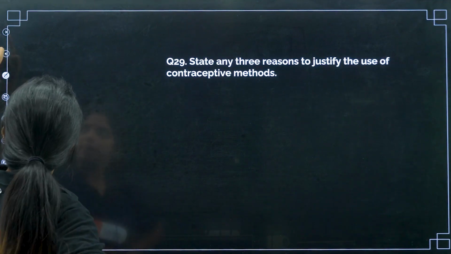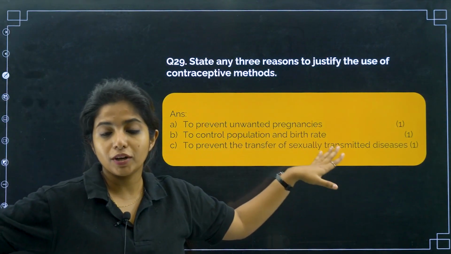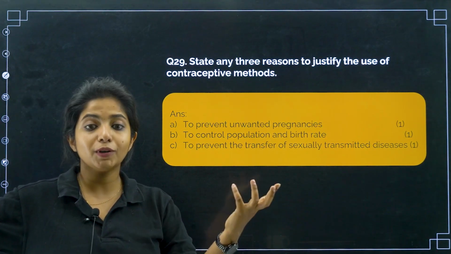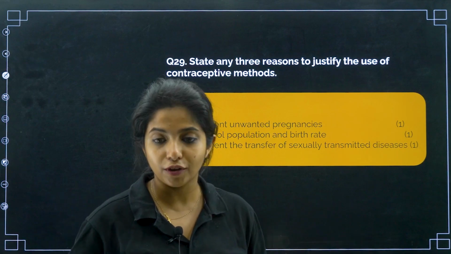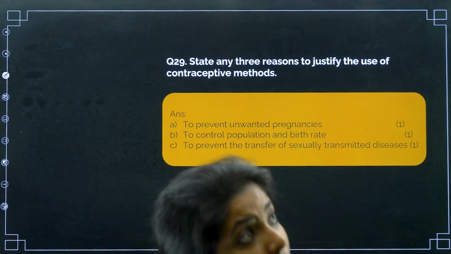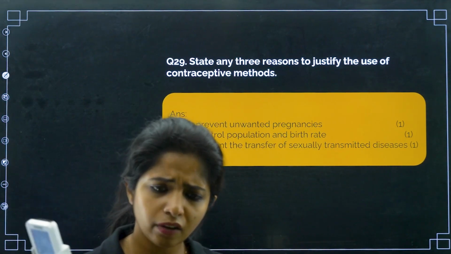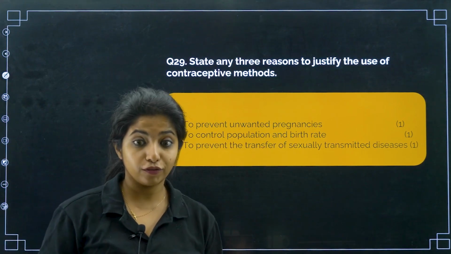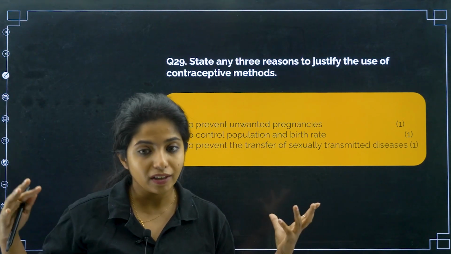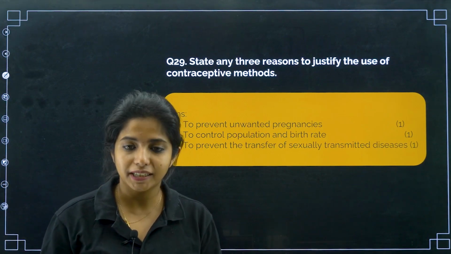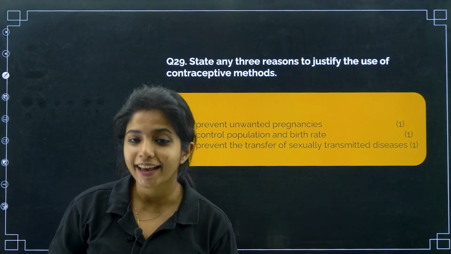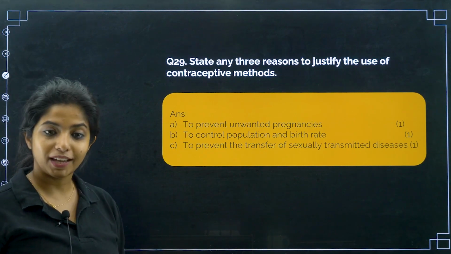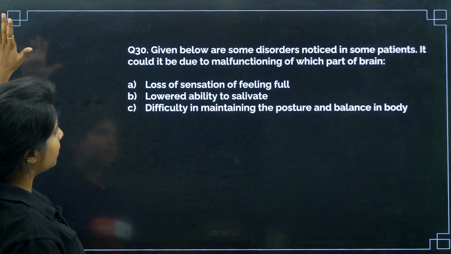Apart from that, what do you have? To control the population and the birth rate as well. Otherwise, it will keep on increasing. If it keeps on increasing, we would be fighting among ourselves for the resources. Even though at this point of time we might think that no, we will not fight, but actually, I am telling you, we would be fighting if the resources are very much limited. You get it? After all, we all are animals. Yes. So 1 mark for each, and you get 3 marks. Okay. Next.